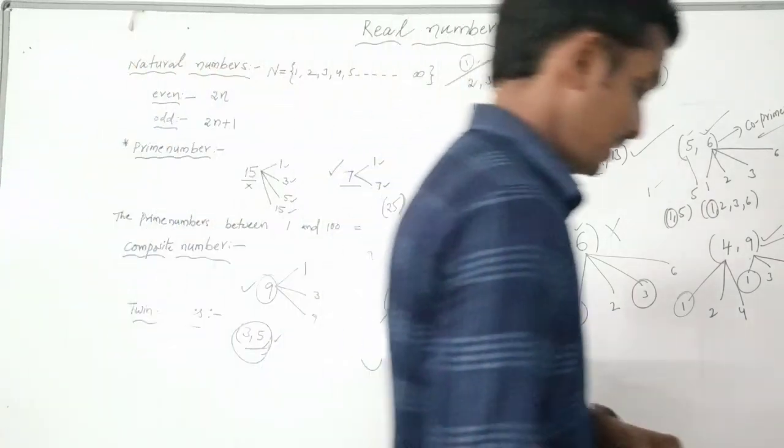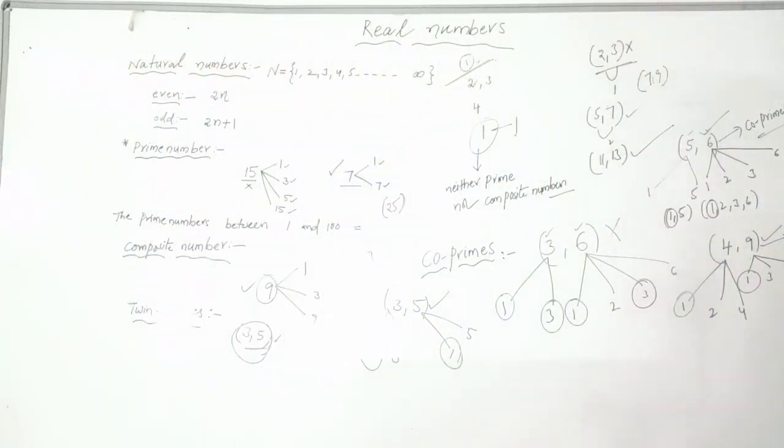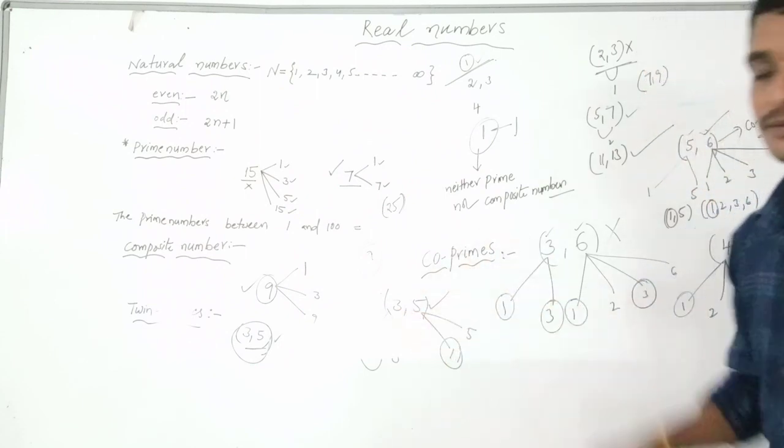So first thing is, in the co-prime numbers set, the numbers need not be prime numbers. Either they are composite numbers, or one prime and one composite, or both are primes.